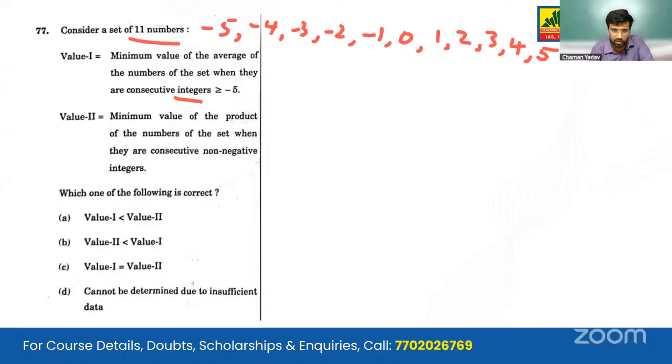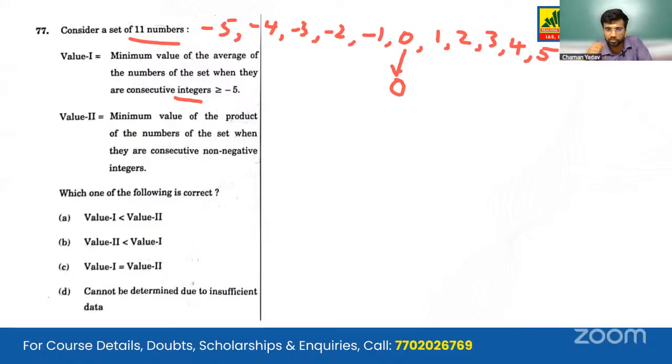Now we are asked value 1: the minimum value of the average of the numbers of the set when they are consecutive. So the minimum value of the average comes out to be 0. Five is on the negative side, the same 5 is on the positive side, so the average will be 0.